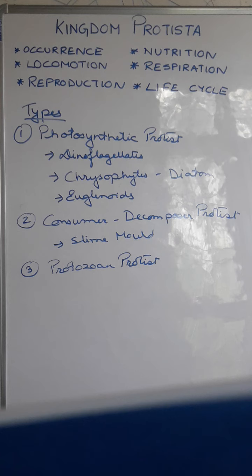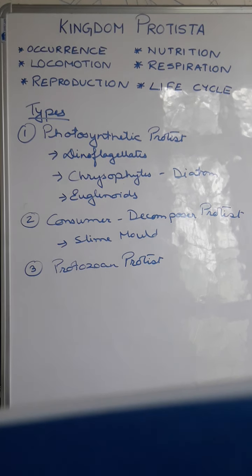Now next we come to the different types of protista. Basically we find three different types of protista. One is photosynthetic protist, consumer-decomposer protist, and protozoan protist. Now the photosynthetic protists possess photosynthetic ability. For example the dinoflagellates. The dinoflagellates are golden brown in color, and they are the main organisms which form red tides.